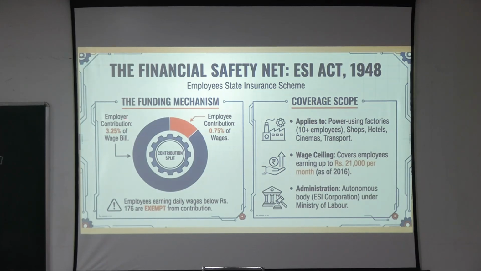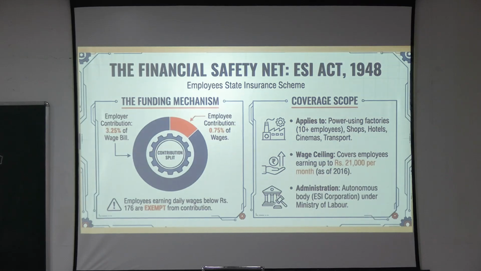Okay. So where does the money come from? Who contributes the money? This is given under the ESI Act. The employer contribution is 3.25% of the wage bill, and the employee contribution is 0.75% of the wages. So the employer provides 3.25% of the total wage bill, and 0.75% of the worker's wages is taken and kept under the ESI Act. Employees earning daily wages below 176 rupees are exempt from this deduction from their income.